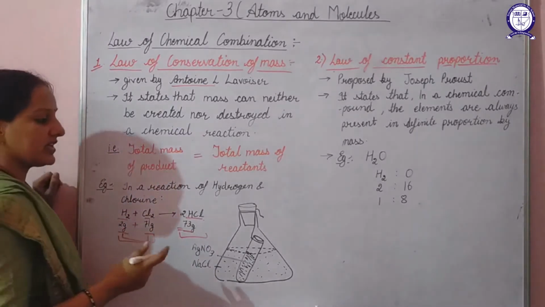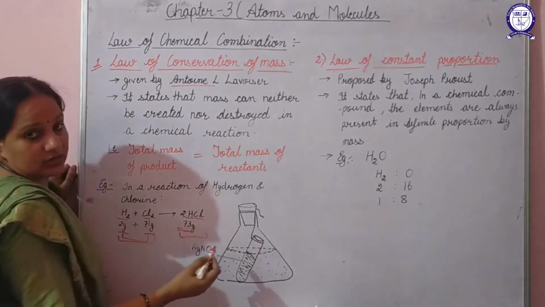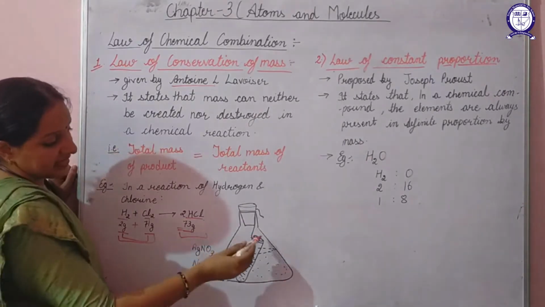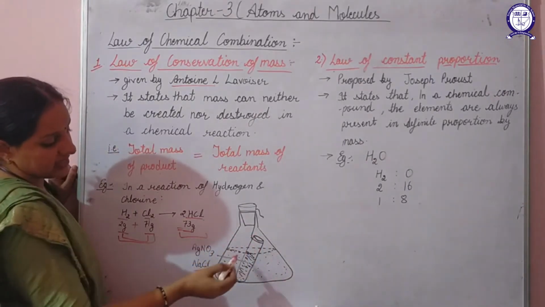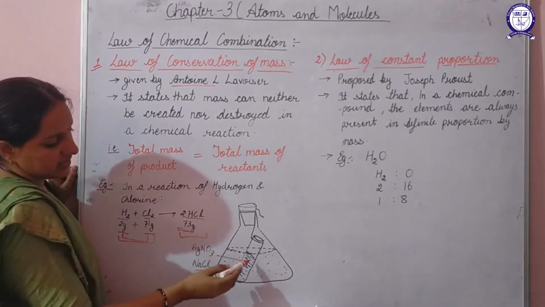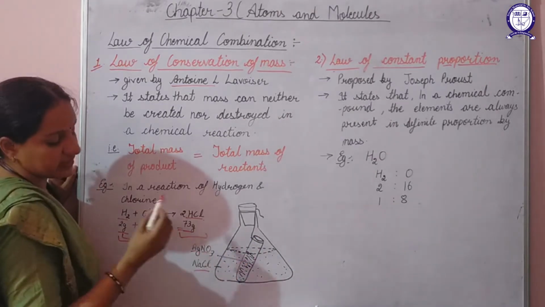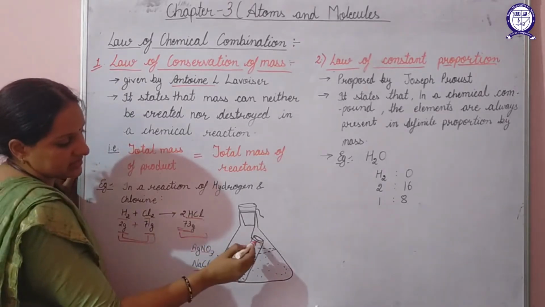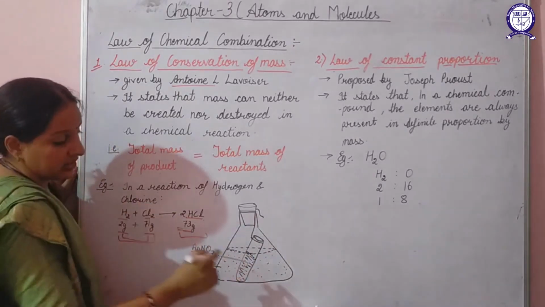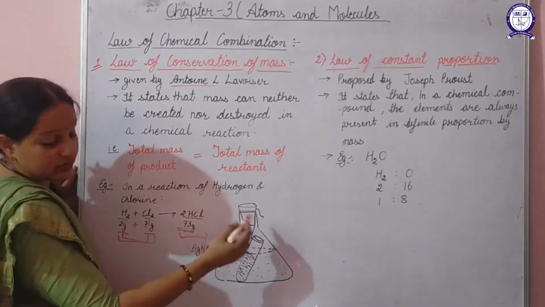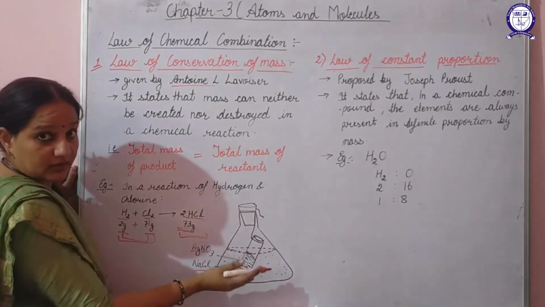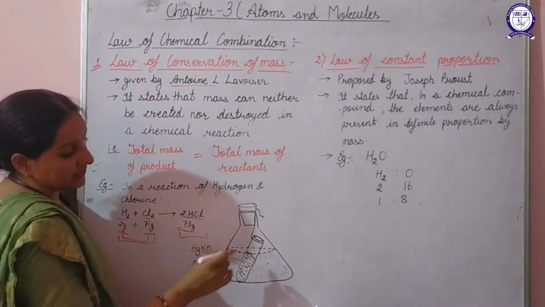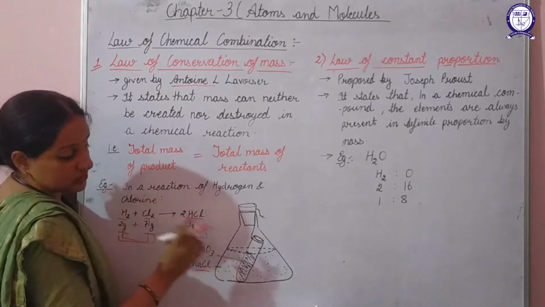One more example we can have. Suppose you have taken a conical flask in which you have taken a solution of sodium chloride. Then you have taken a test tube which is kept inside this flask. This test tube contains silver nitrate, that is AgNO3. I have tied this test tube with the help of a thread. Now in the beginning, we weigh this conical flask and note down its reading. Now when you lift this thread, what will happen?